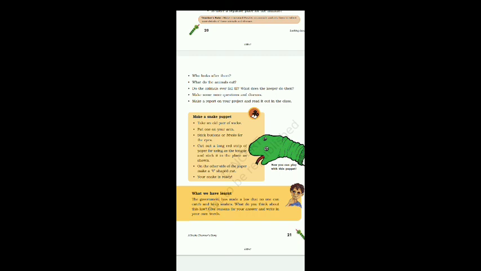So on the last page, number 21, a question is given which is going to be your homework. You have to write your views, or write your reason, about the law made by the government for the protection of wild animals. So here, protection of snakes, you have to write in your own words. So please write it in your homework notebook.